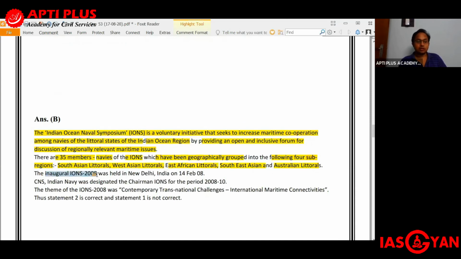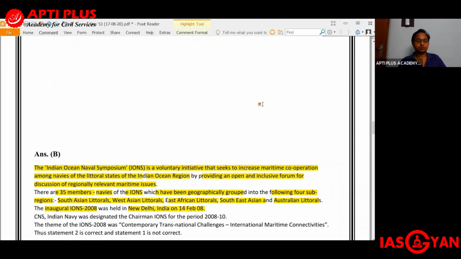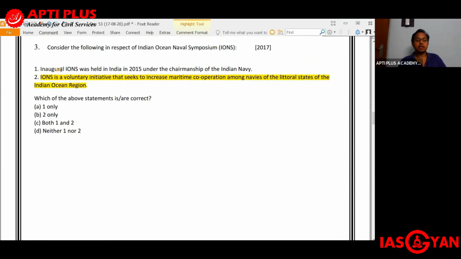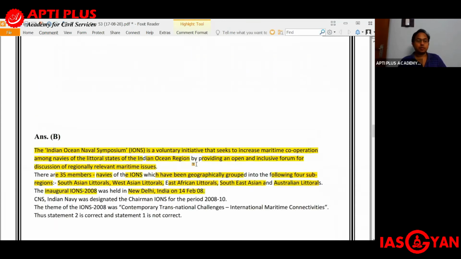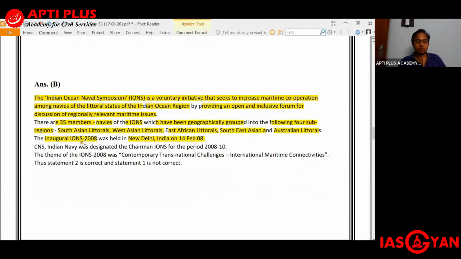The inaugural Indian Ocean Naval Symposium 2008 was held in New Delhi, India on 14th of February 2008. Here it was said that the inaugural symposium was held in 2015. That is incorrect, because it was held in 2008 in New Delhi, on 14th of February 2008. The CNS, or the Chief of the Naval Staff of Indian Navy, was designated as the chairman of the Indian Ocean Naval Symposium for the period 2008 all the way up to 2010.